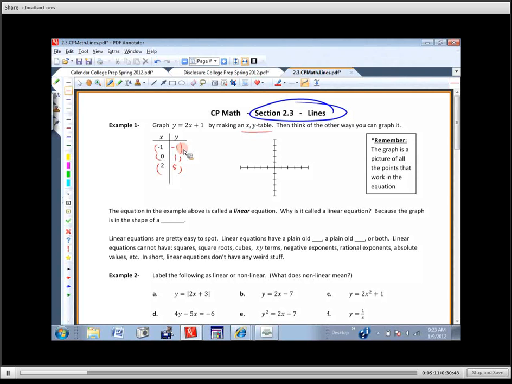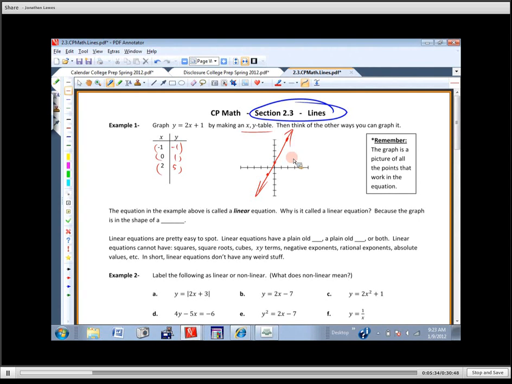So I've got -1, -1, there's a point. I've got 0, 1, there's a point, and I've got 2, 5. So 2, 5 is 1, 2, 3, 4, 5, right here. Those 3 points are on the graph, so I'm going to connect those, and there's my line. Okay?